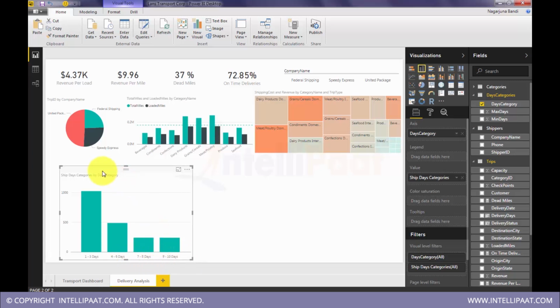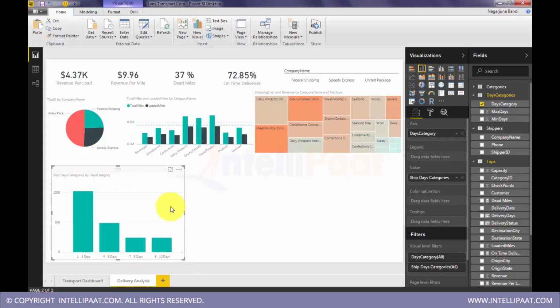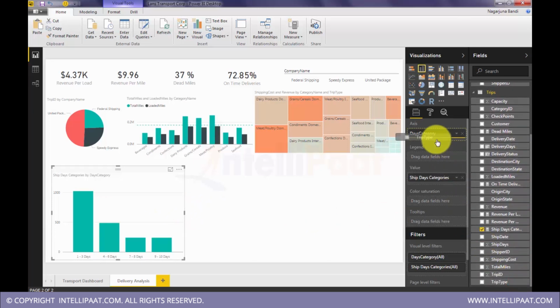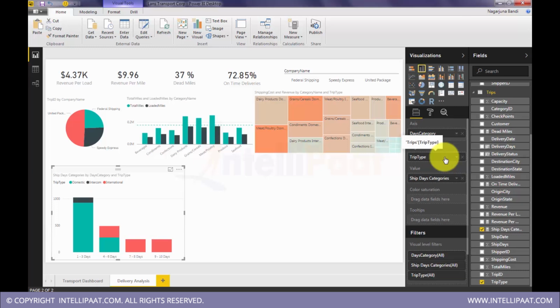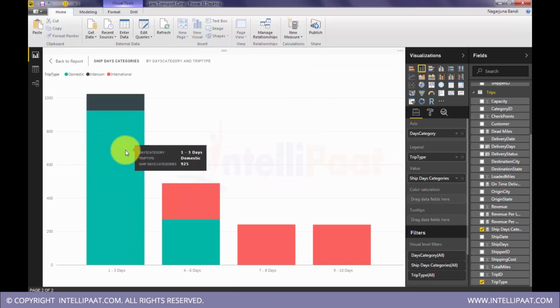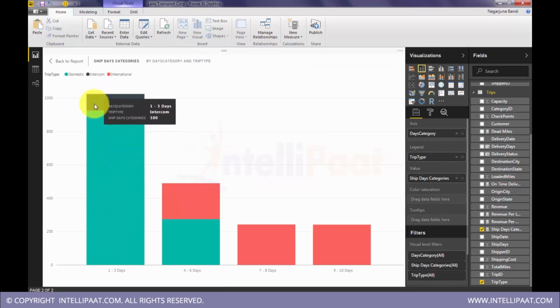Okay, let's understand it better. So now I will split this by trip type, in category axis. I will put it as legend. Yeah, now you see, so this in focus mode. See, this slice says that these are intercom. Intercom means within a factory, within a company, like a shuttle kind of transportation. Okay, then we have domestic, then we have international.